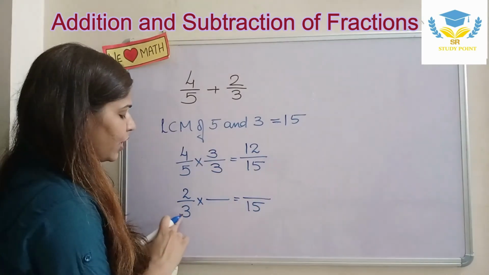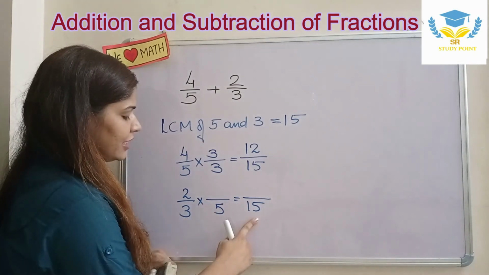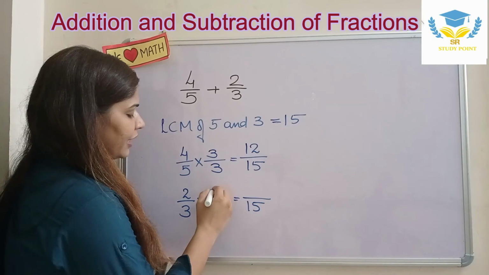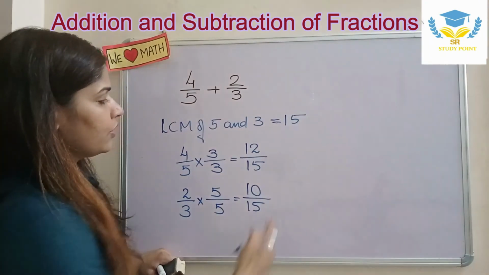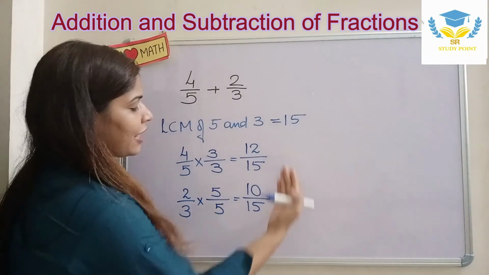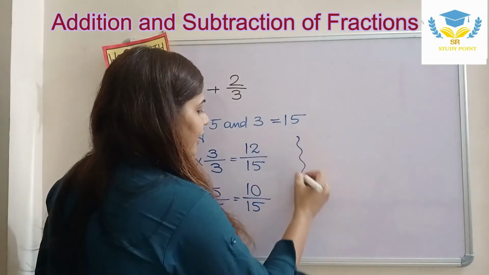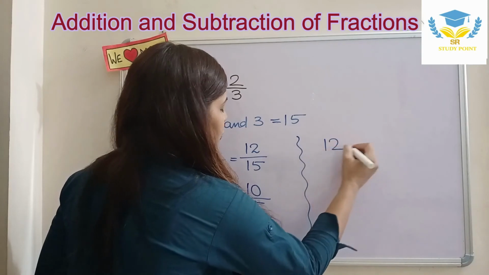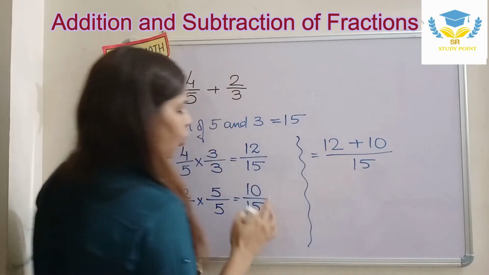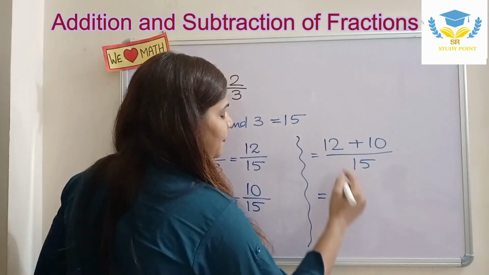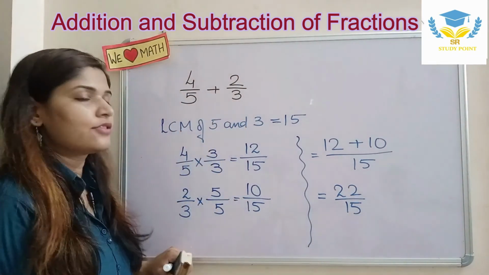Similarly, I will do this one. I need 5 to make it 15. 3 5s are 15. So similarly, I will multiply the numerator also by 5. 2 5s are 10. So now you have two like fractions, that is 12 upon 15 and 10 upon 15. Again we will follow the same step, 12 plus 10 upon 15, because we have 15 in common in both. So it will be 22 upon 15. This will be the answer.